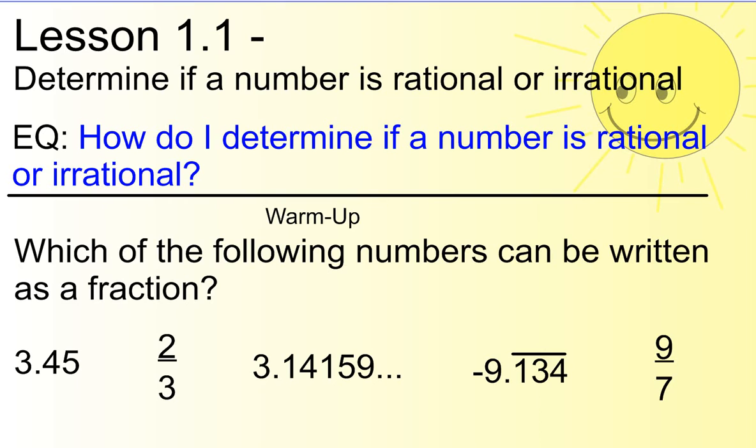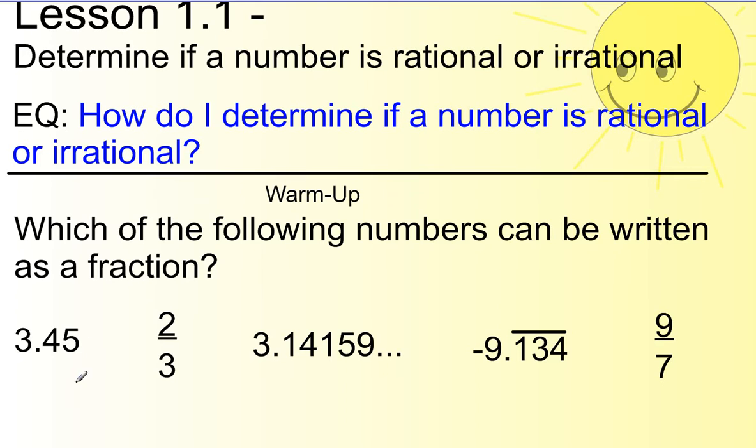So we have some warm-up questions here, and the question asks us, which of the following numbers can be written as a fraction? So this kind of gets down to the heart of what this lesson is all about. Hopefully what you found is this number could be written as a fraction as 3 and 45 over 100. This one is already a fraction. This third number, we actually cannot write as a fraction. It's impossible because this keeps going forever and ever. And so as far as we know right now, we can't write it as a fraction.